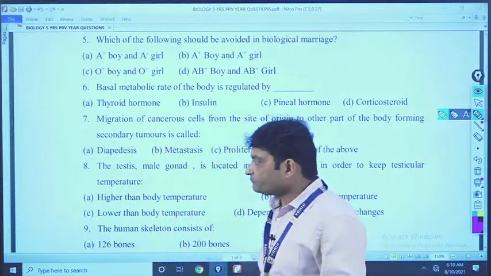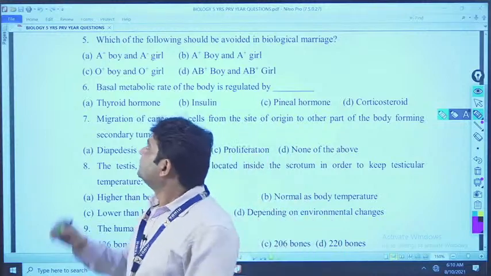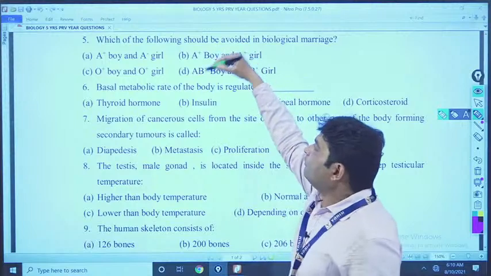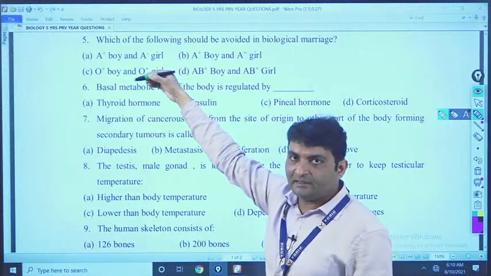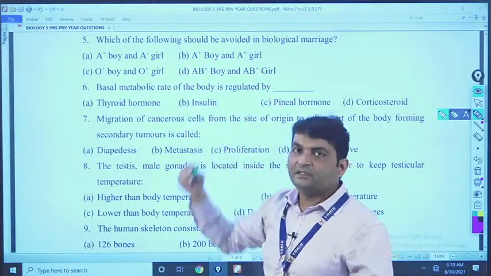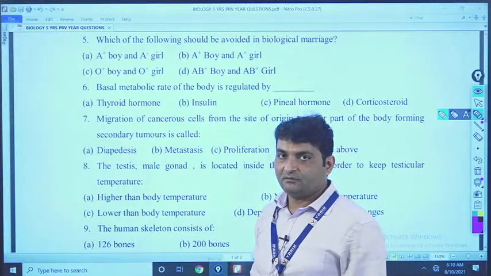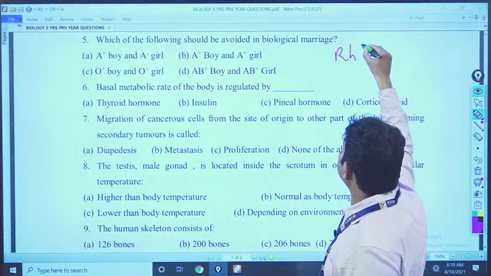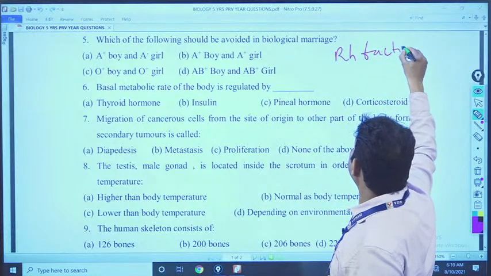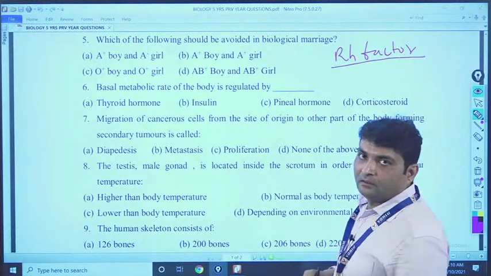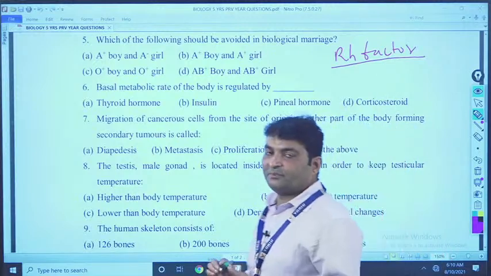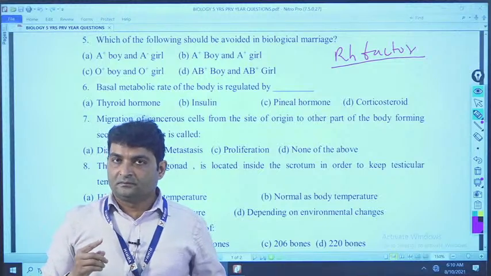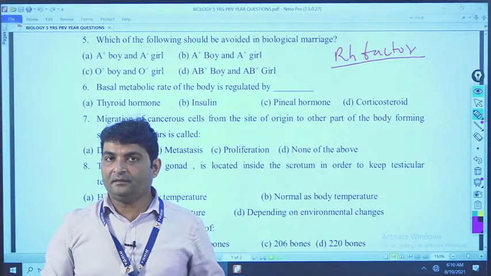See, here positive and negative are written. Okay. Now, why are positive and negative written? Due to the presence of a protein called Rh factor. What is that? That is called Rh factor. Why is it called Rh factor? Because this protein was first discovered by Karl Landsteiner and